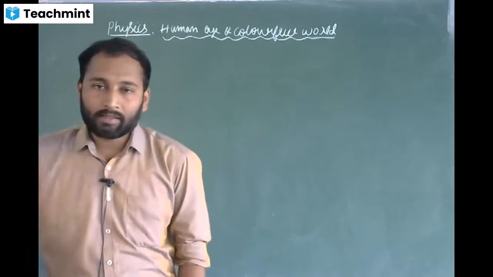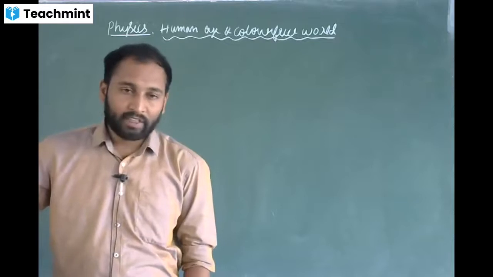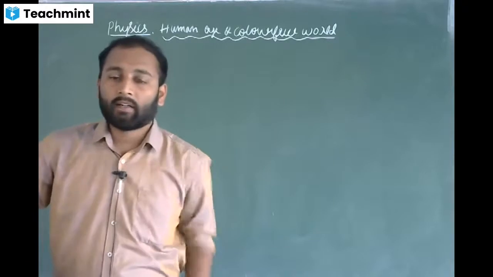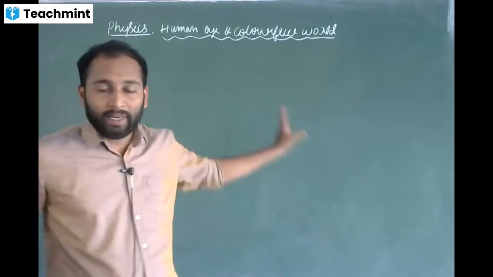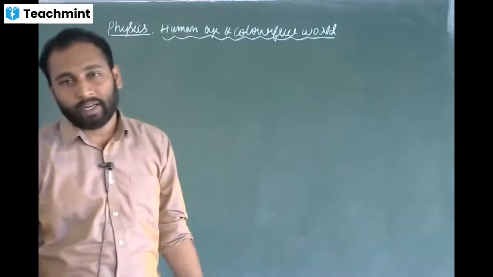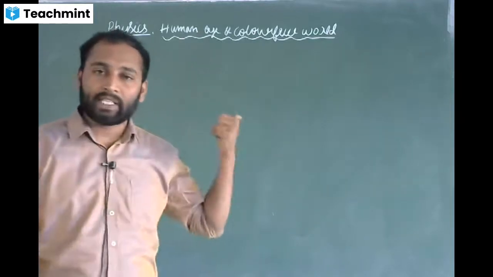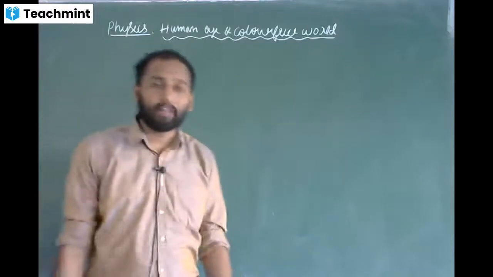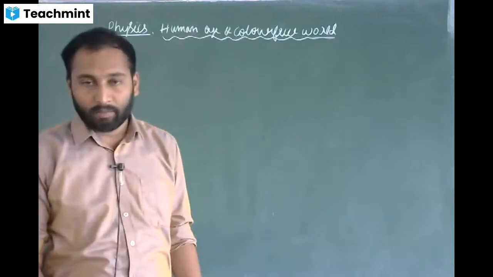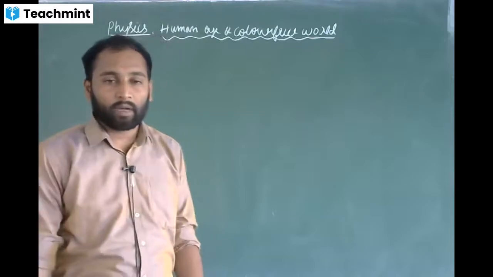In the last class, I started magnetic effect of electric current, but I am not continuing with that chapter, because for term 1 you have light reflection, refraction, and human eye and colorful world. In human eye and colorful world, you have only the colorful world part. There is no human eye part, but still, for NTSE purpose, I am doing human eye as well as colorful world along with that. So, magnetic effect of electric current is for second term. Along with magnetic effects of electric current, electricity is also for second term.